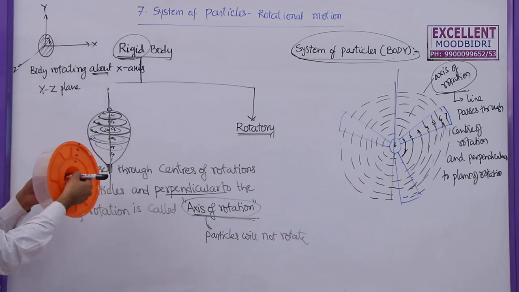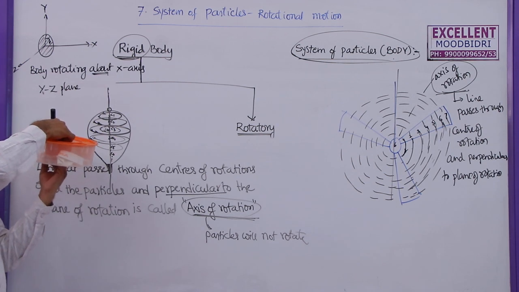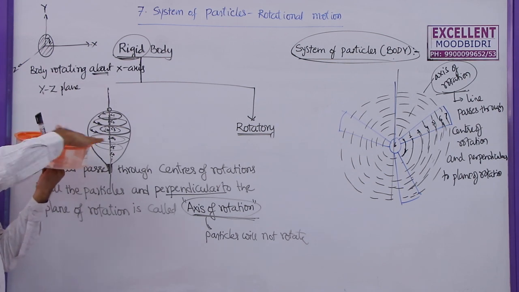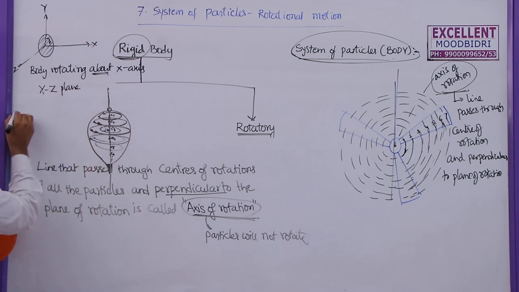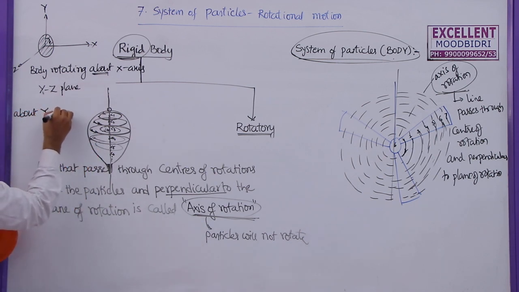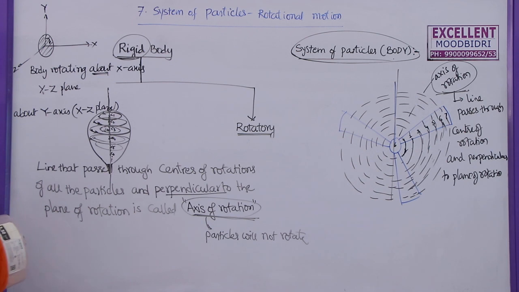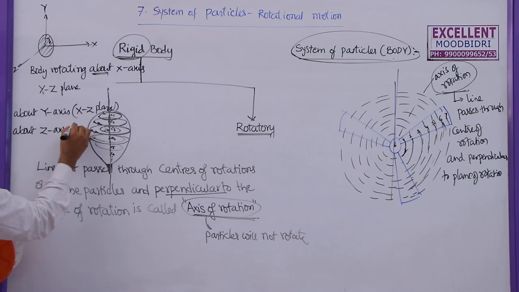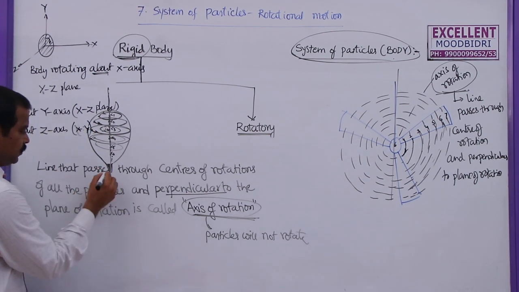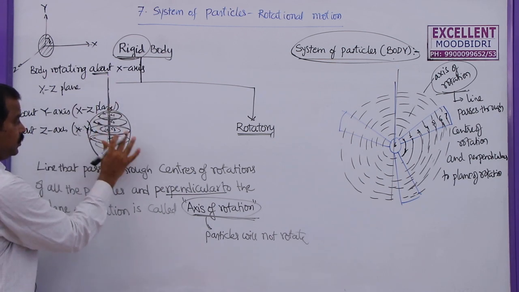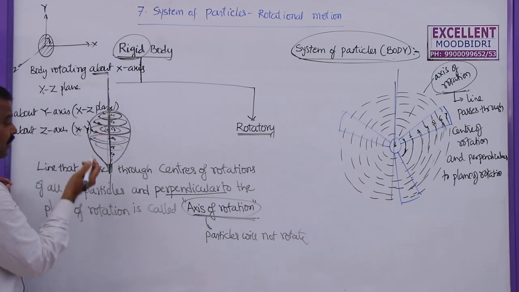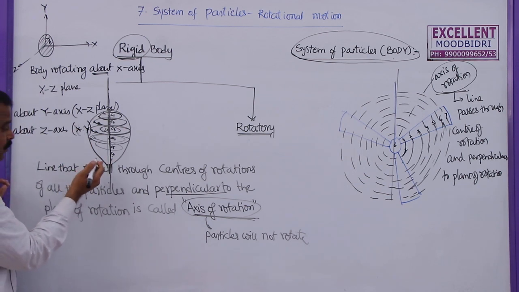Similarly, if the body is rotating about the y-axis, what is the plane of rotation? This is the xz plane. So about the y-axis, the plane of rotation will be xz. Similarly, if it is rotating about the z-axis, then the plane of rotation will be the xy plane. Generally, the axis of rotation is constant, but the particles and the body are rotating.